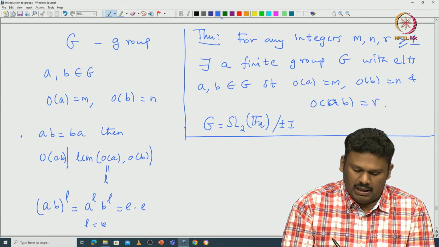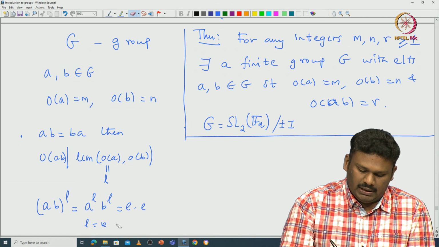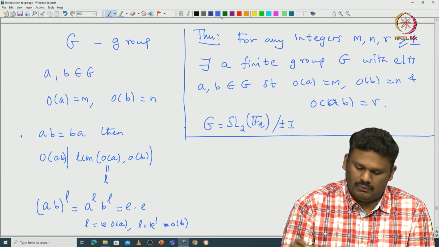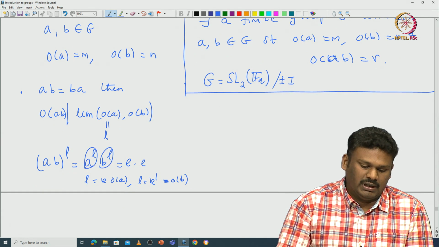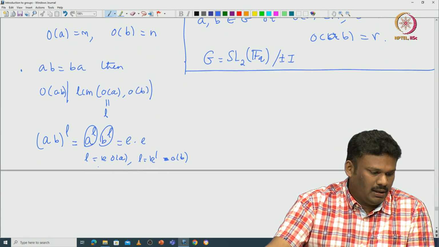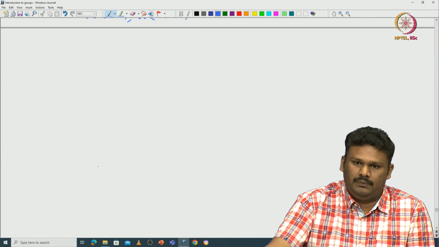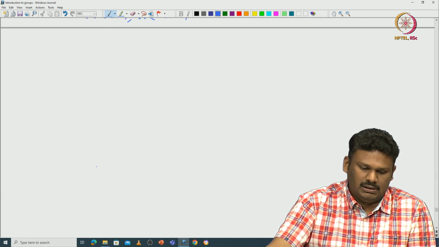So, L is some k times the order of A. Similarly, L is some k dash times the order of B. That tells you that both the powers are identity, so (AB) power L is identity. So, the order of AB must divide the LCM. Now further, if you assume the order of A and the order of B are relatively prime, then you can definitely say what the order of AB will be. Let us look at that.